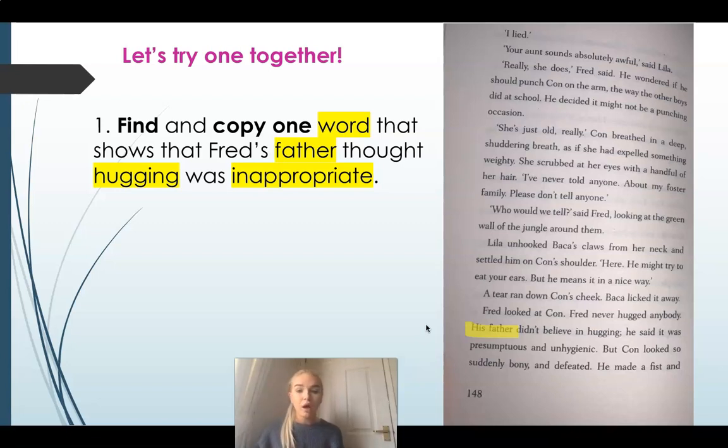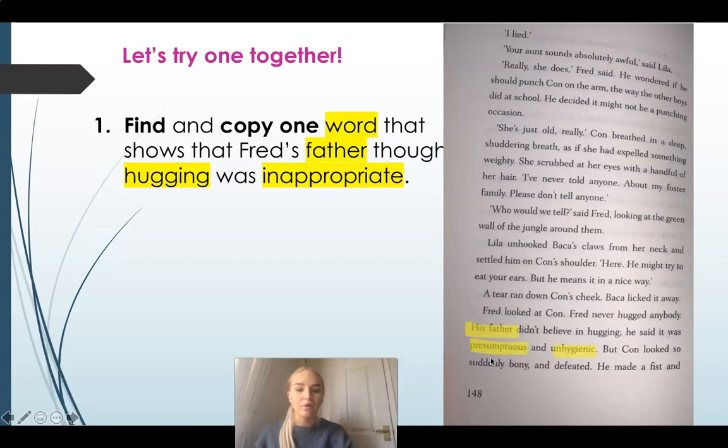Fred's father thought hugging was presumptuous and inappropriate because they didn't know the person unless they'd offered the hug themselves. So we will then write just the one word, because it says find, copy, one word. So I found it, presumptuous. I'm going to copy it and I'm going to write the one word here. So I have done exactly that.